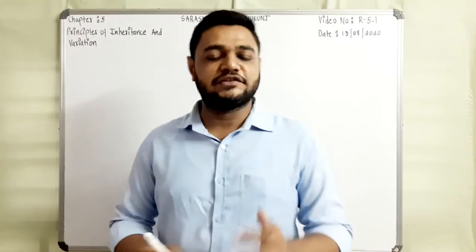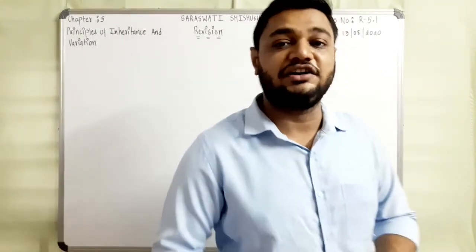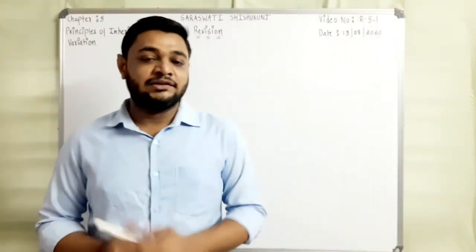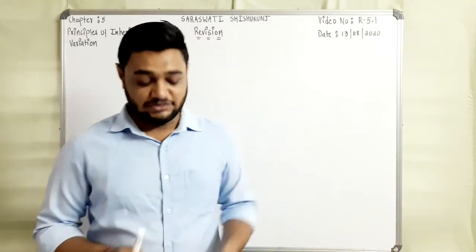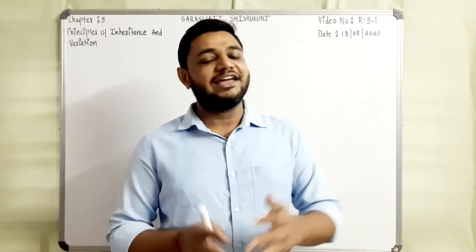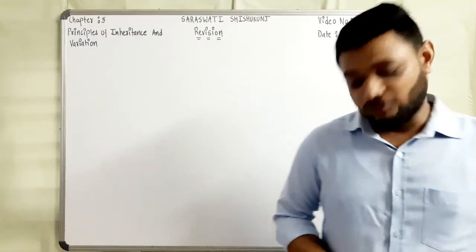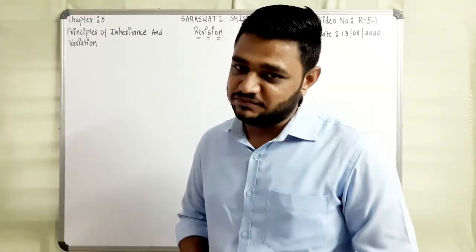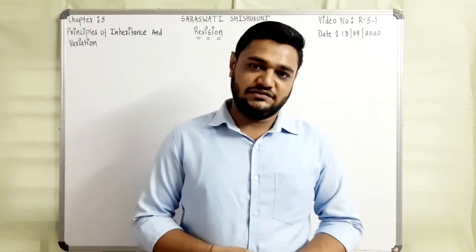Today we are going to discuss the revision of chapter number 5, that is principles of inheritance and variation. Now you already know that this chapter is based on heredity and variation. So you are familiar with the term heredity. When the characters are transferred from parents to offspring, that is called heredity, and the process of transmission is referred to as inheritance.